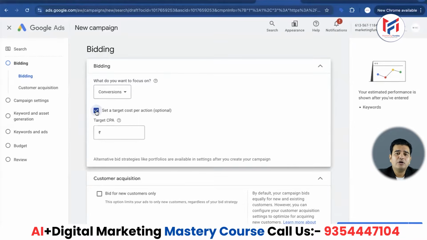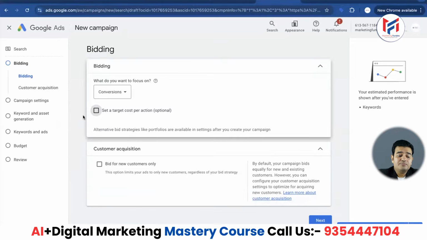If you are a beginner or new to this and have never run a campaign before, don't select this option. When you start running your campaigns well and run multiple campaigns, you will get an idea yourself of what the cost should be for a particular campaign or for running a particular ad. How much cost should you set? The target should not exceed the cost. These are all matters to discuss later.